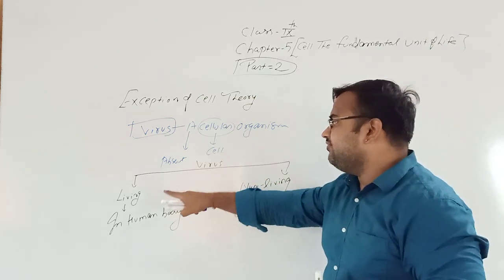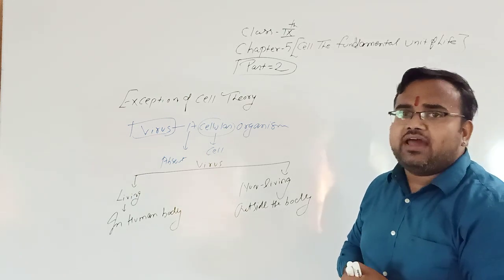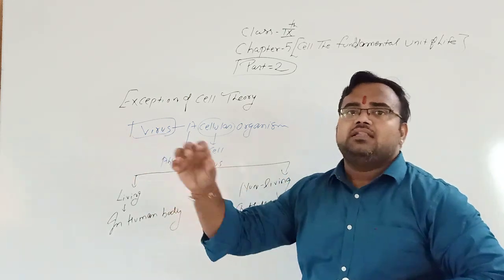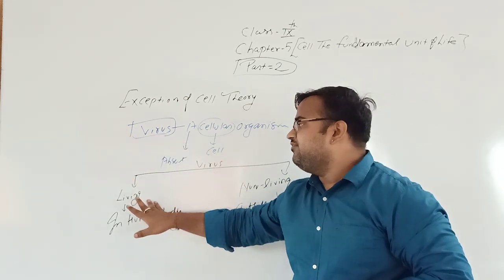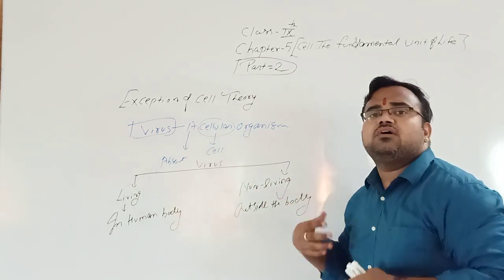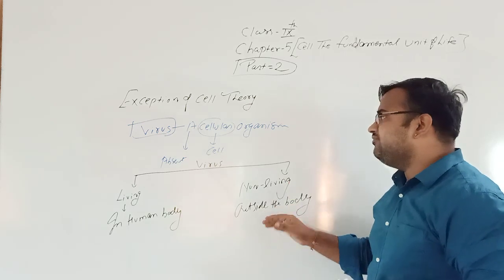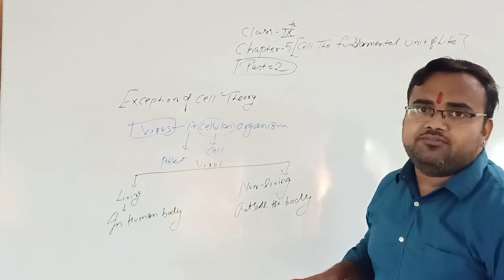Clear? So virus is living where? In our body. If virus enters into our body, then it will be known as living. And if virus is present outside of our body, then it will be in the state of non-living.